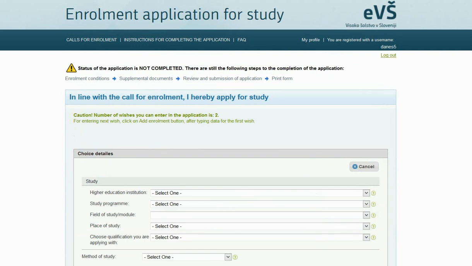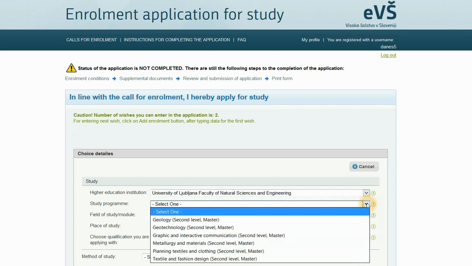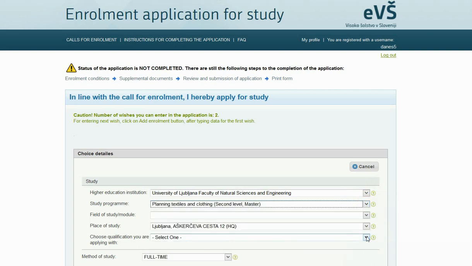You can enter up to 2 choices in the enrollment application for the application deadline we selected in this video. The number of choices can also be only 1 or 3 depending on the application deadline you select at the beginning. Also, the values in the drop-down menus are displayed according to the selected call for enrollment and type of application that you marked in the first step of filling out the application.